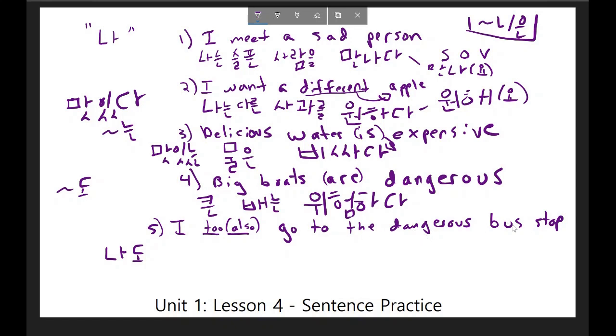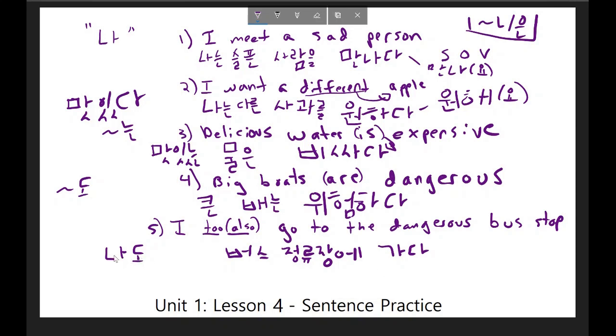So I will write down the word for bus stop here. 버스 is the word for bus. And then 정류장 refers to the stop, and this is just a bus stop in total here. And because I'm going to this place, I need to include the particle 에 to indicate that that's the place that I'm going to. I want to now write the verb go. And remember, 가다 is the dictionary form of the verb, and it's not conjugated in any way, not in the past, present, or future. And you'll learn about those conjugations in the next few lessons.